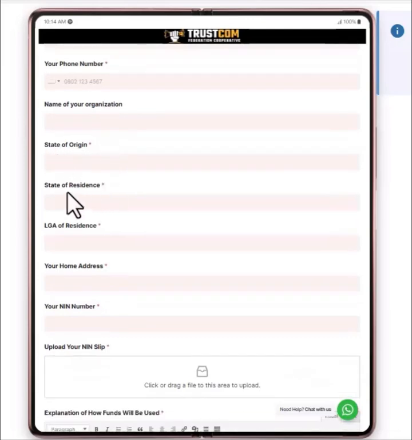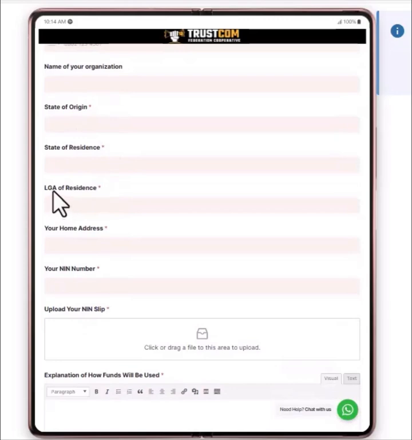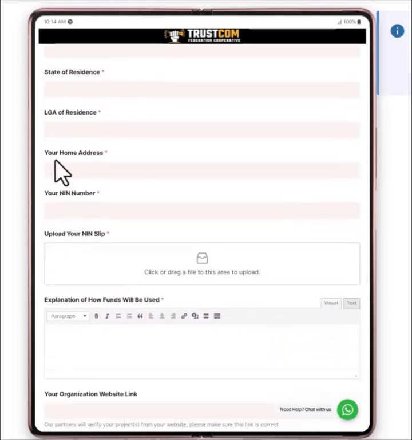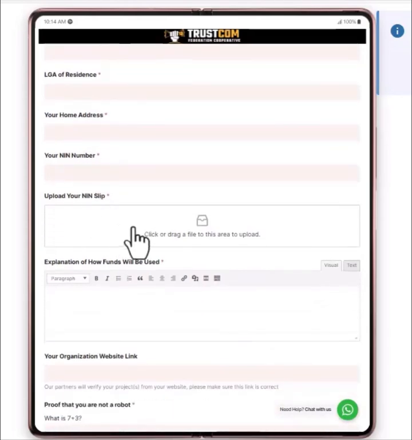Your state of origin, your state of residence, your local government area of residence, your home address, your NIN number. Of course, you need to type in your NIN number here, then upload the same NIN slip, the original slip here. In case you upload anything different from this, your application is going to be rejected immediately. Please, this is just to know your real identity, guys. Make sure that you do the needful.